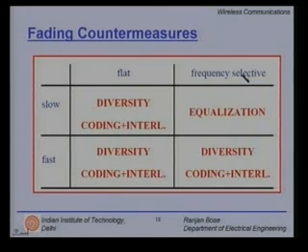And if you have frequency selective but fast fading, then I may not have the time to effectively track the channel, and therefore I might have to resort to diversity and coding and interleaving again. So, this is a handy reckoner which helps us figure out which of the three techniques or a tandem of them could be used for flat slow, flat fast, frequency selective slow and frequency selective fast fading channels.